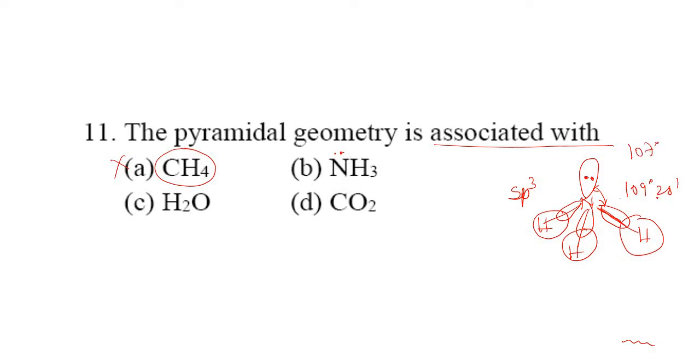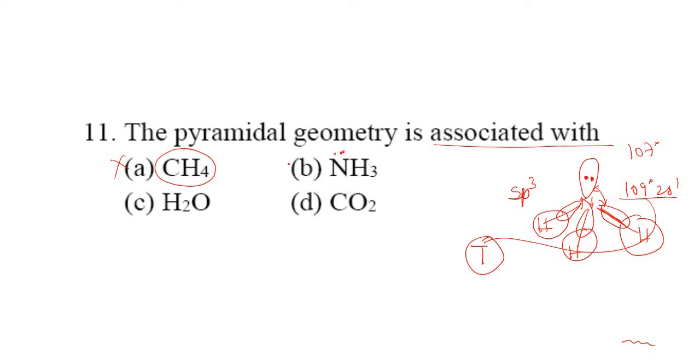If it was 109 degrees 28 minutes, it would have been tetrahedral, right? But now because of the lone pair, the tetrahedral undergoes change. That change is called distortion, and when it undergoes distortion, the geometry is pyramidal in nature.